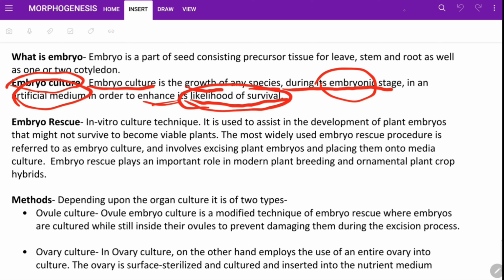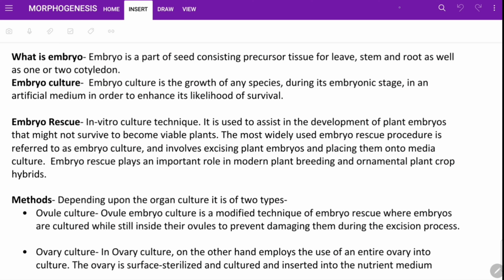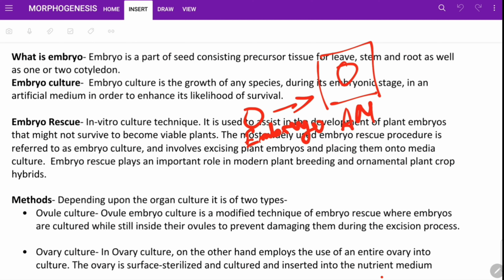Okay, so it is saying that embryo culture is a technique that puts an embryo in an artificial medium to increase its survival, so that it can grow into a plant.